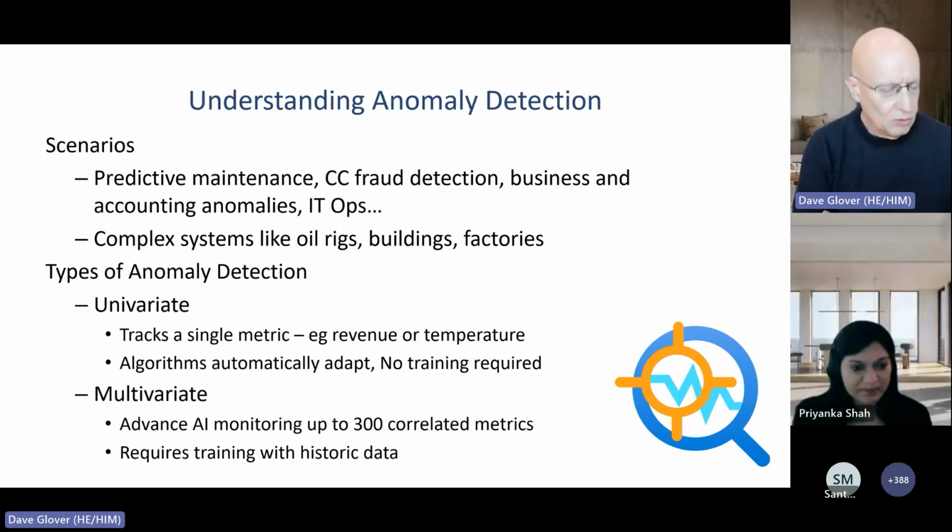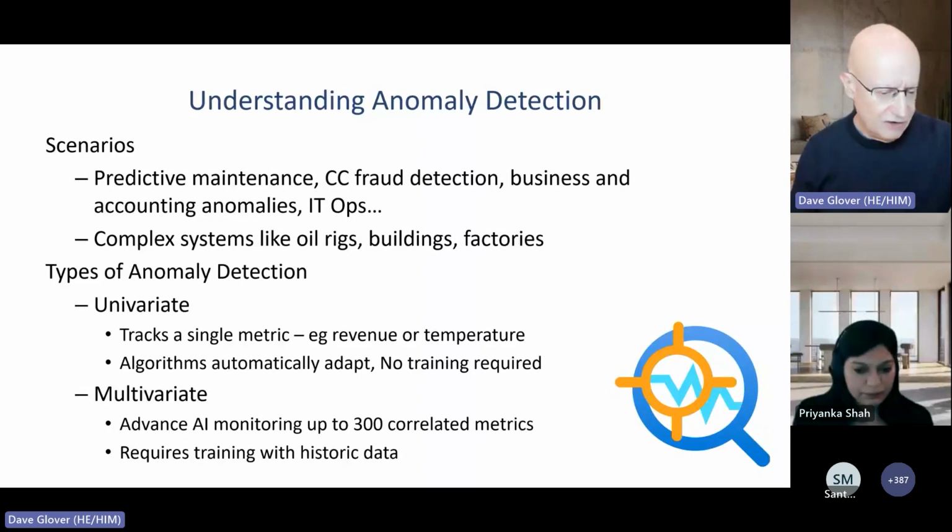Now, we also have multivariate, which is more for complex systems. I mentioned the oil rig before, and you could have up to 300 different correlated metrics. They could be metrics from sensors across your building, or across your business, factories, oil rigs, or airplanes, or whatever it might be. You can use that to find anomalies in much more complex systems.